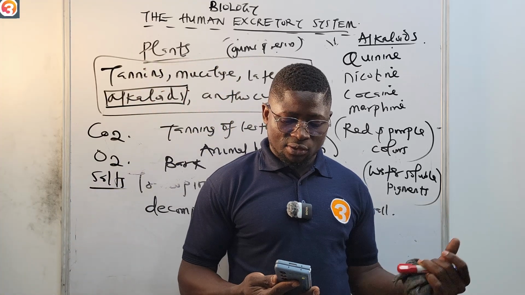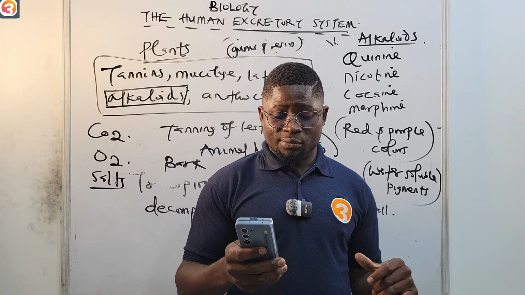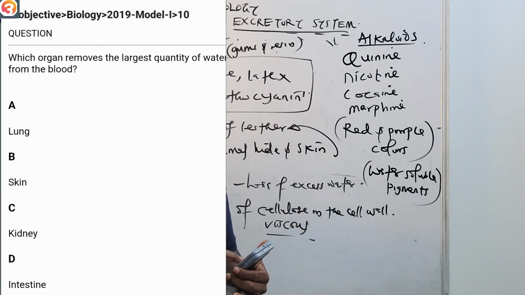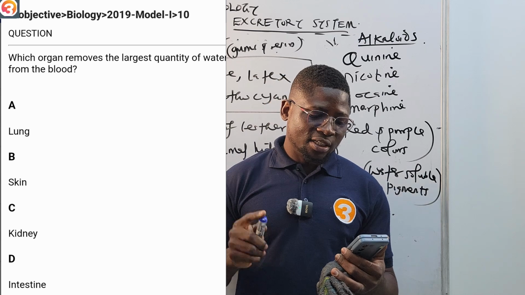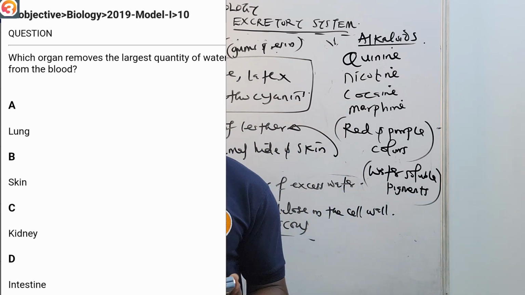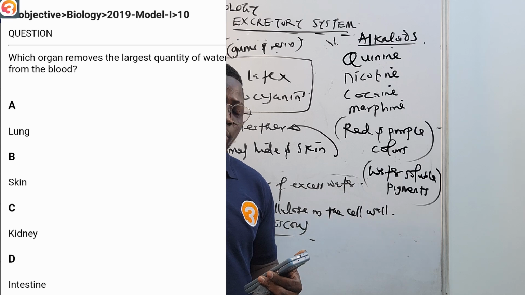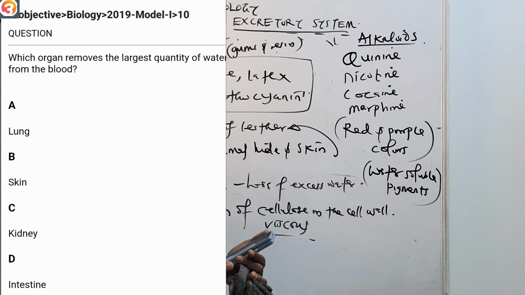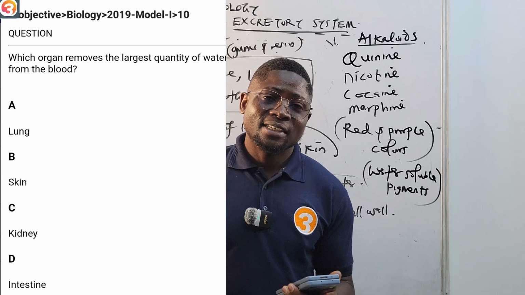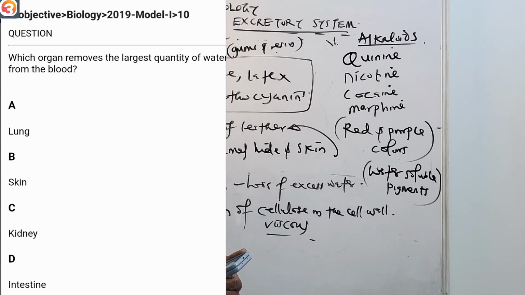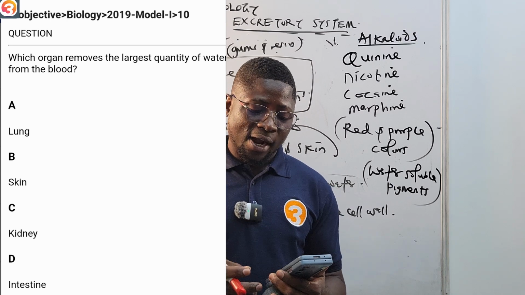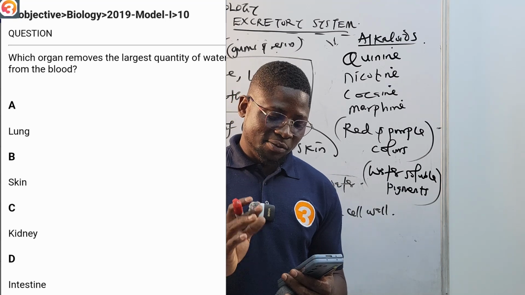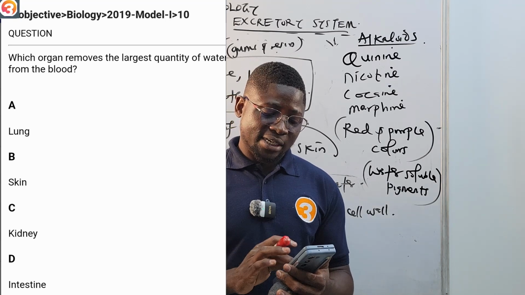So let us take some questions. As usual, you drop the answers in the comment section. We have 2019 number 10: which organ removes the largest quantity of water from the blood? A says the lung, B the skin, C the kidney, D the intestine. Please put your correct answer in the comment section.